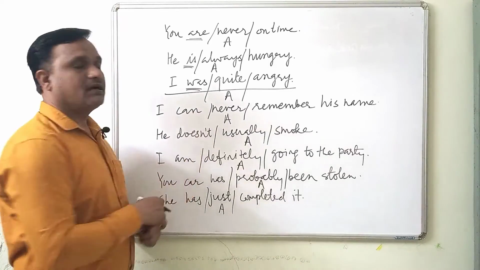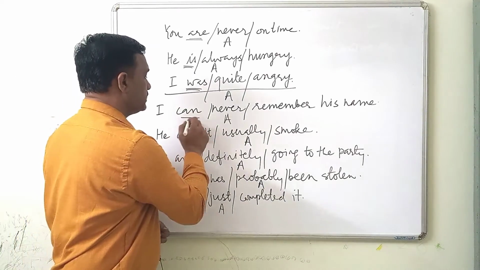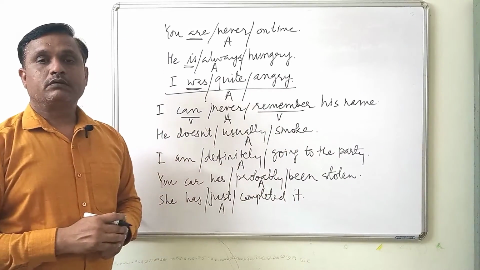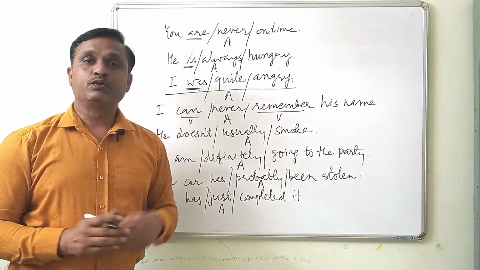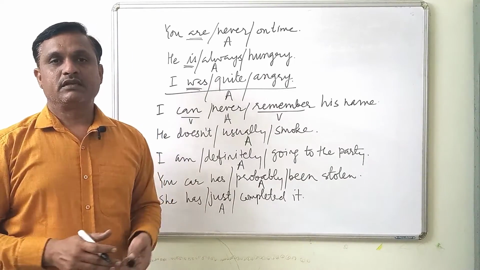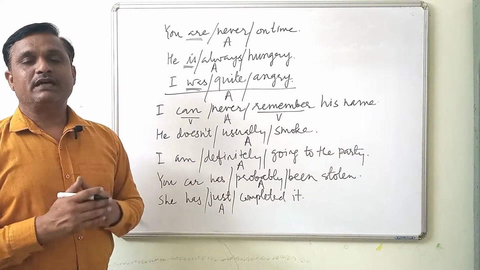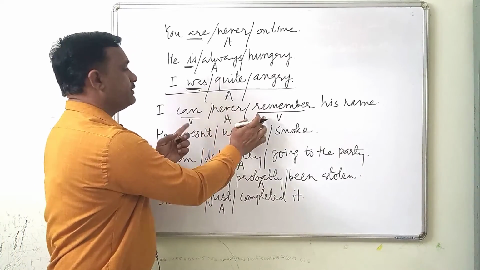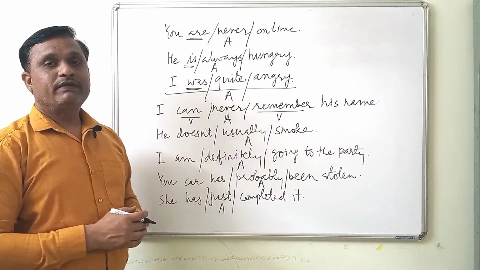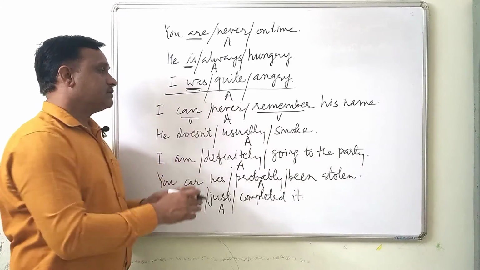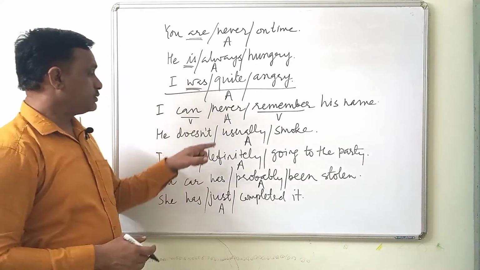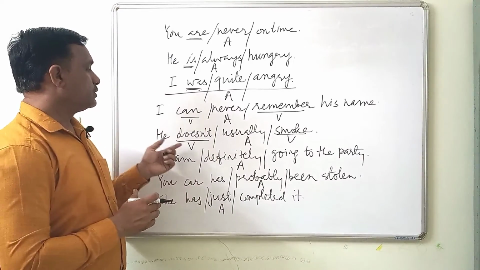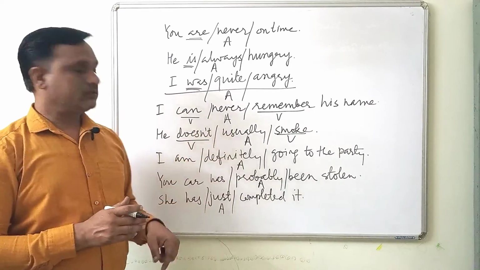Now let's observe these sentences. Where is adverbial coming? Can is a verb and remember is a verb. So in a sentence, if the verb has two words or more than two words, then where will the adverbial be used? So adverbial will come between these two verbs. So you will see that adverbial comes between two verbs. Here also adverbial is coming between two verbs. Doesn't smoke. So he doesn't usually smoke.